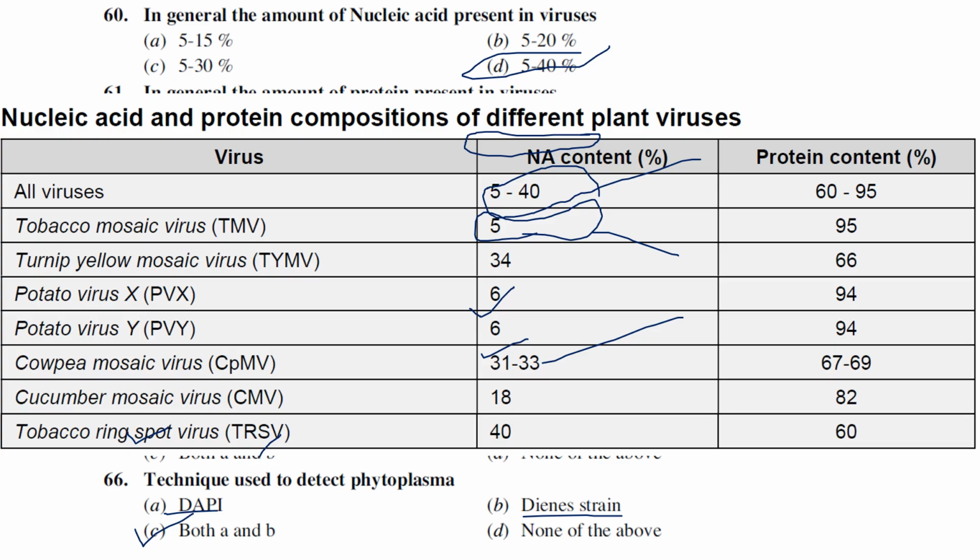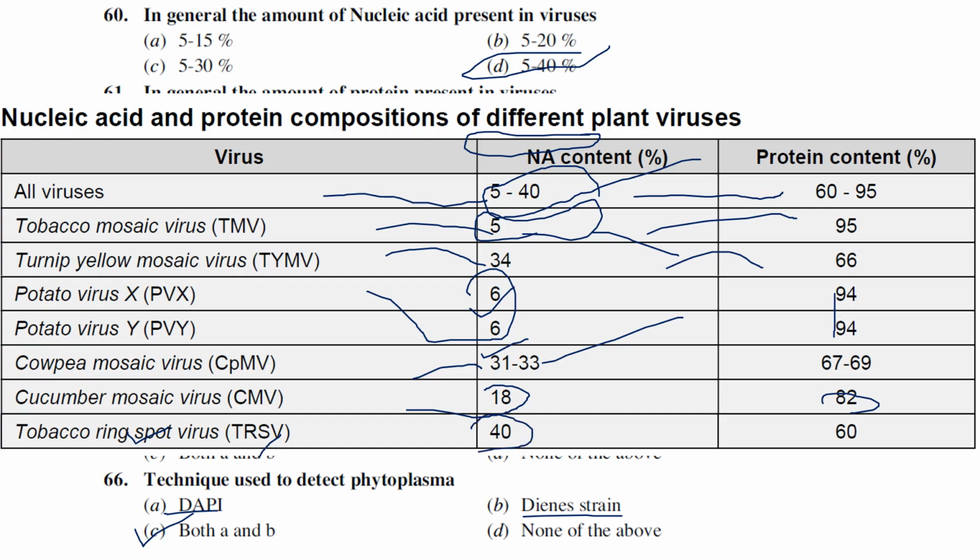And these are a couple of examples of nucleic acid content of plant viruses. All viruses generally contain 5 to 40% nucleic acid and the protein coat is 60 to 95%. Tobacco mosaic virus contains 5% nucleic acid and 95% protein coat. Turnip yellow mosaic virus contains 34% nucleic acid and 66% protein coat. Potato virus X and virus Y contain 6% nucleic acid and 94% protein coat. Cowpea mosaic virus has 33% nucleic acid and 67 to 69% protein. Cucumber mosaic virus has 18% nucleic acid and 82% protein coat, whereas tobacco ring spot virus contains 40% nucleic acid and 60% protein coat. These are the nucleic acid as well as protein compositions.